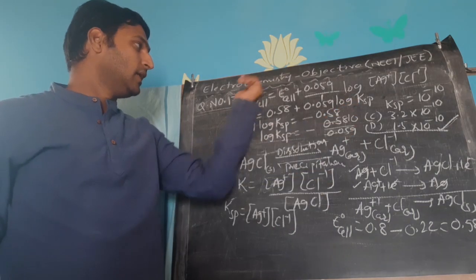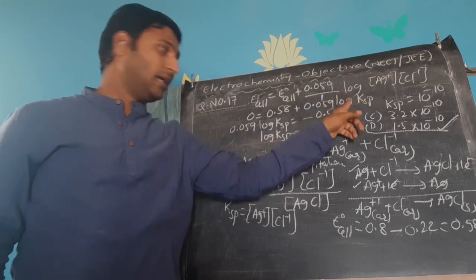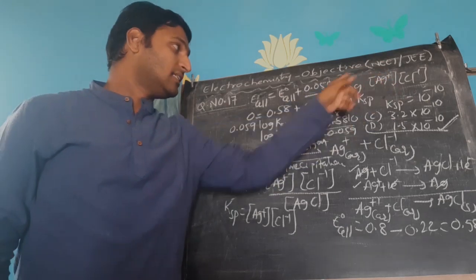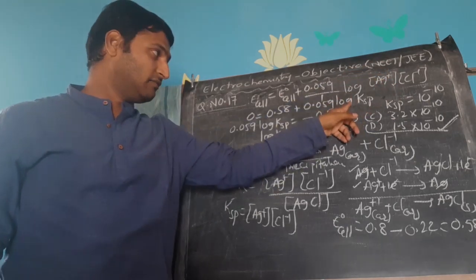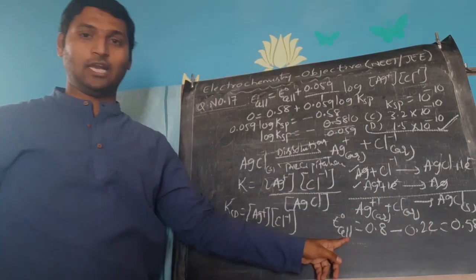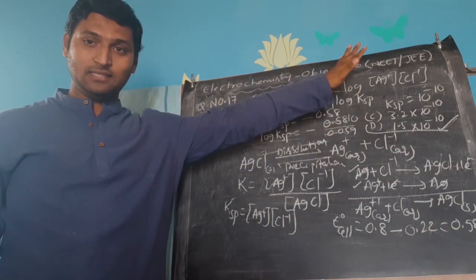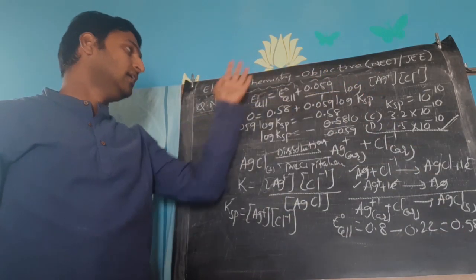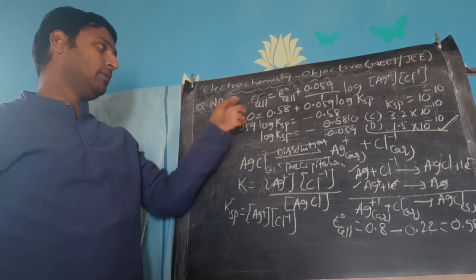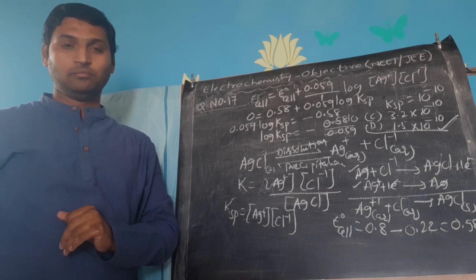In our Nernst equation, the product of Ag plus and Cl minus is substituted by the KSP value, and from the electrode reactions we have found SRP values, the standard cell potential value, because they have given SRPs for each reaction. Now, because it is mentioned equilibrium, we took E cell 0 and simplified and got our answer. Okay?